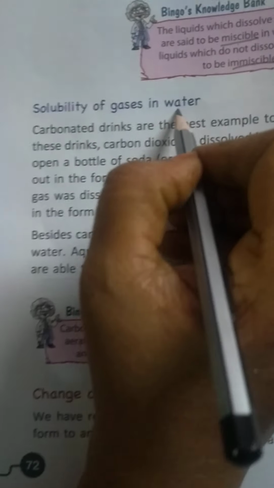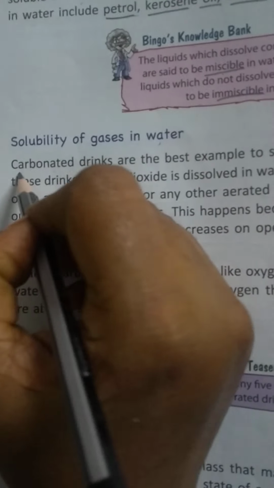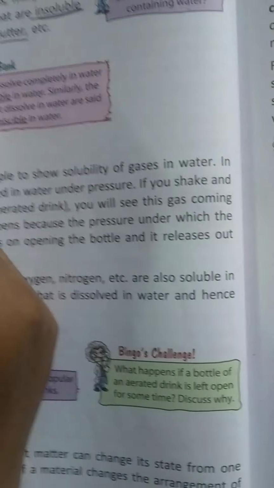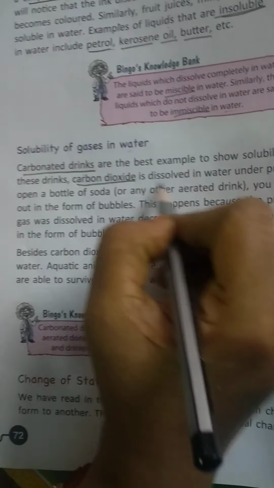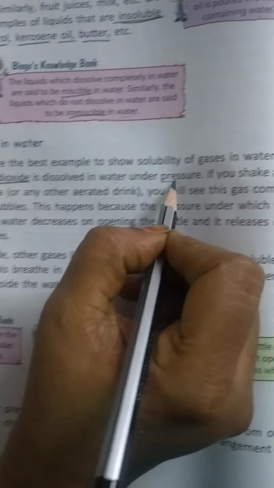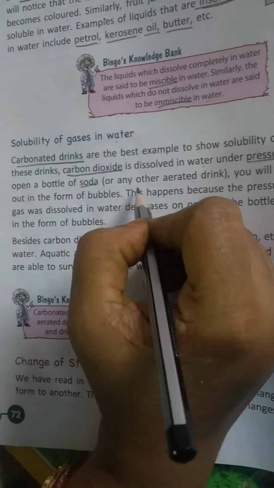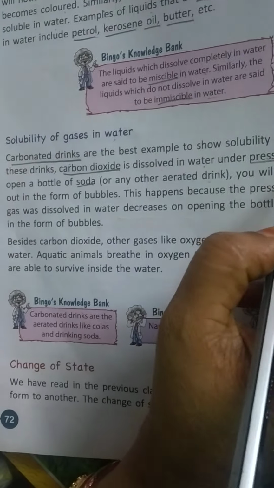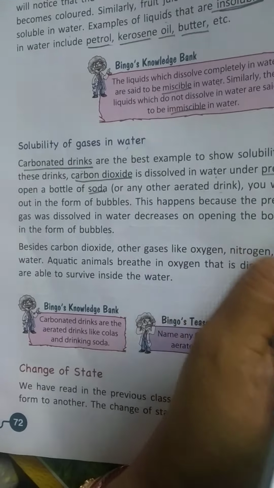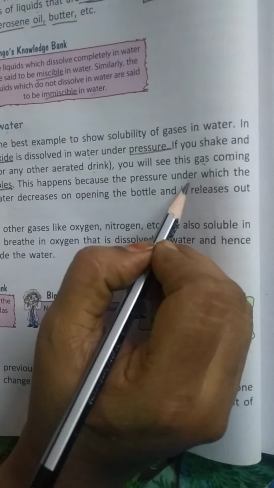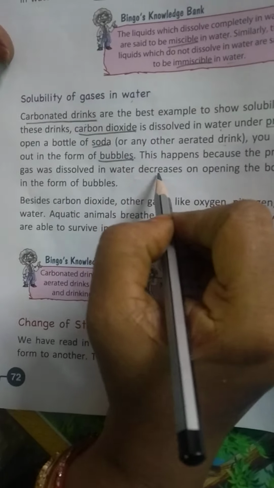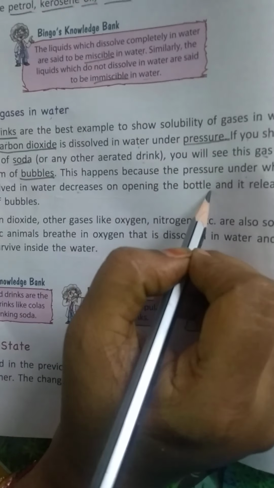Solubility of gas in water. Carbonated drinks, underline carbonated drinks, are the best examples of solubility of gas in water. In these drinks, carbon dioxide is dissolved in water under pressure. If we shake and open the bottle of soda or any other aerated drink, you will see this gas coming out in the form of bubbles. This happens because the pressure under which the gas was dissolved in water decreases on opening the bottle and it releases out in the form of bubbles.